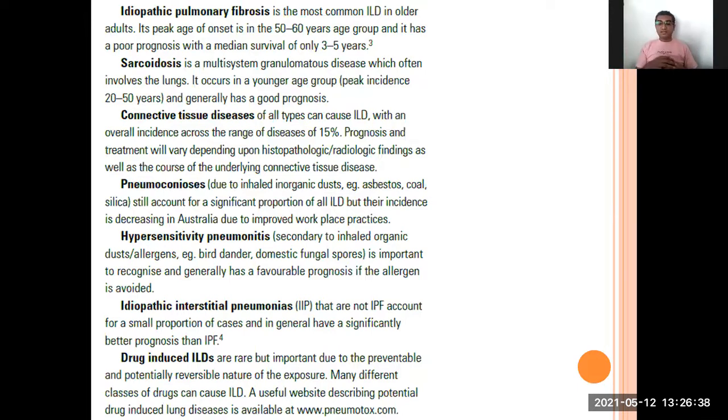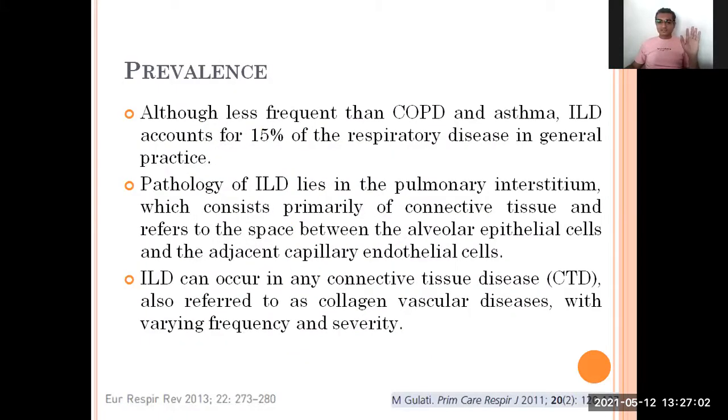Sometimes the surgeon or the physician may give some drugs, and the reaction to these drugs causes fibrosis, and this is known as drug induced ILD. So these are the areas or definitions of restrictive lung disease or idiopathic interstitial lung diseases. But it is less frequent than COPD and asthma.